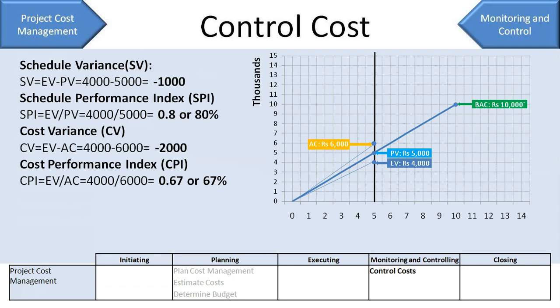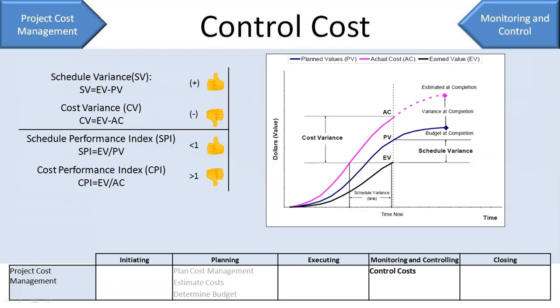So we have seen how our cost and schedule variance are calculated. Now let us revise the formulas again. So in actual, your cost baseline will look something like this. It will be a little curvy as we have discussed. And say at this point of time you want to find out what is the cost and the schedule variances, and you found out that your EV is this much, your earned value is this much, and your actual cost is this much.